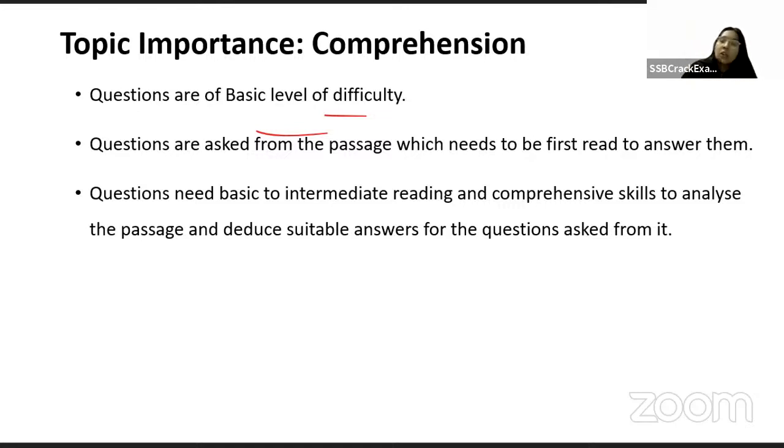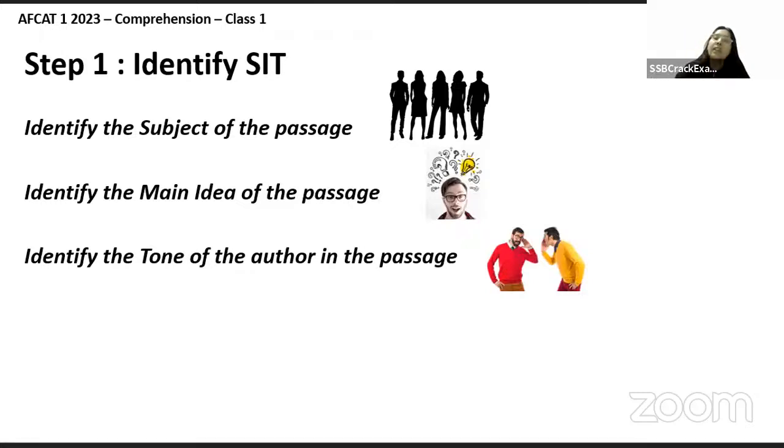Now, let's quickly try to understand a bit about the concept when it comes to comprehension. What a lot of students don't know is that if you are someone who is into reading, it will definitely aid you there because you have the habit of interpreting text. Comprehension is all about how you interpret something. If I am reading a comprehension or some kind of passage, you need to identify the subject of the passage. For example, if I am a writer, obviously I will write about something, so there should be a subject.